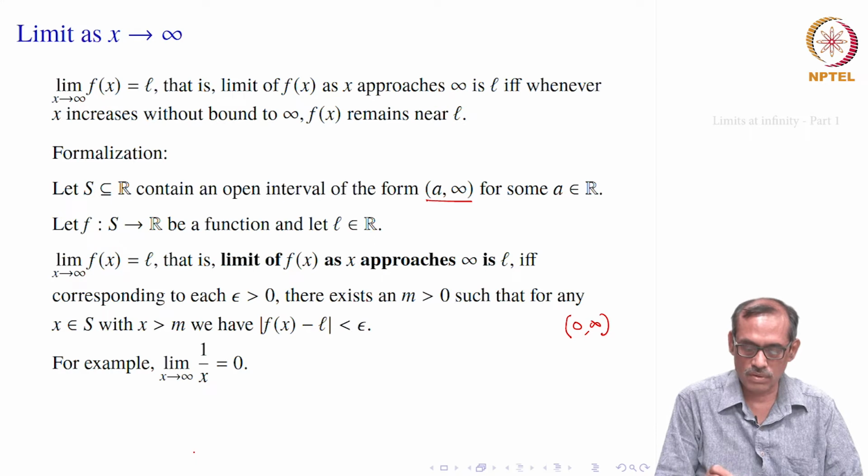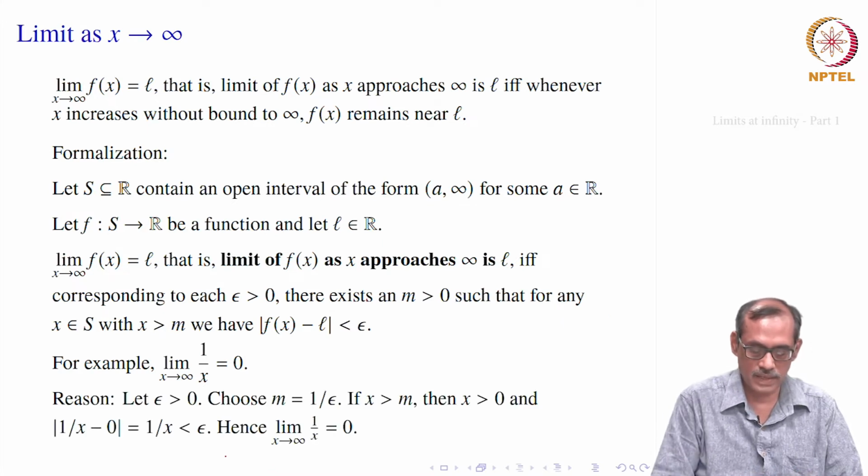So, now let us see how to justify. That means corresponding to each epsilon greater than 0, we should have one m such that whenever x is bigger than m, |1/x - 0|, where 0 is L here, should be less than epsilon. So, how do we find it? We have to find one m corresponding to epsilon.